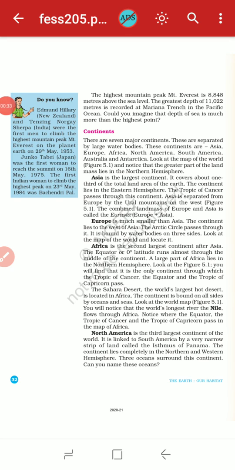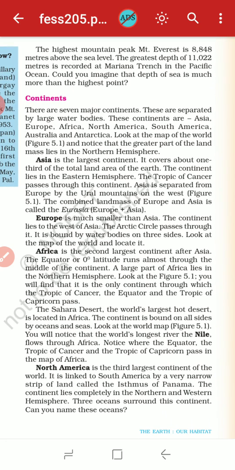As you know, Asia is the largest continent. It covers about one third of the total land area of the earth. The continent lies in the eastern hemisphere. The Tropic of Cancer passes through the continent. Asia is separated from Europe by the Ural Mountains on the west side. The combined landmass of Europe and Asia is called Eurasia, that is Europe plus Asia.